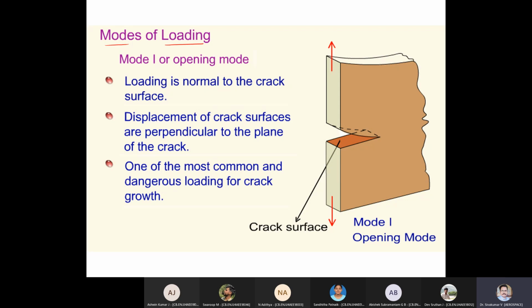One thing you have to be very clear is that we are always talking about thin materials only. What are thin materials? 2D materials. Why? There the crack is a very serious issue. That is what you should always think in this line.